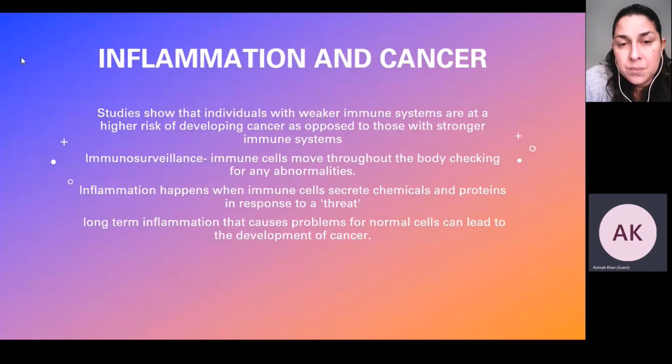However, if the cells mutate enough so they are able to escape immunosurveillance, then they develop mechanisms for this, and that's how they grow at a rapid rate. Inflammation is what happens when immune cells secrete chemicals and proteins in response to a threat. Long-term inflammation that causes problems for normal cells can lead to the development of cancer.